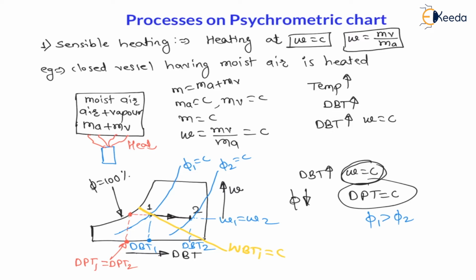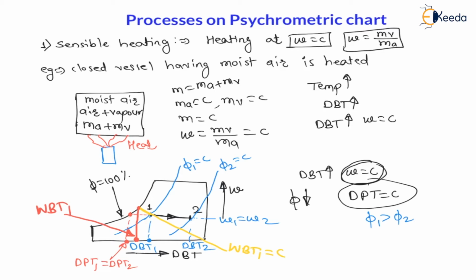Now while measuring temperature, we have to go towards the saturated condition. That is, we have to touch this wet bulb temperature line with the relative humidity equal to 100% line, right? Therefore we will find one point, and if I look on the x-axis corresponding to this point, I will get wet bulb temperature 1. So here is wet bulb temperature 1.